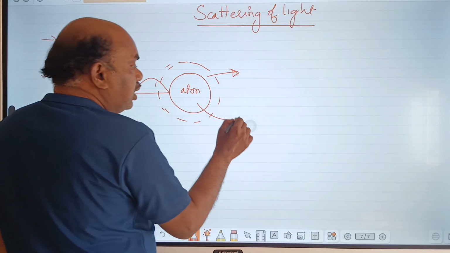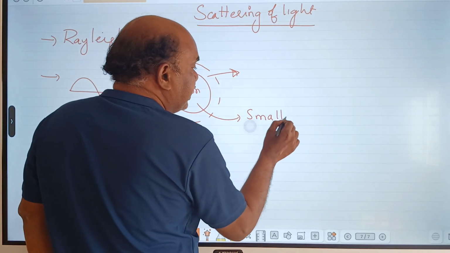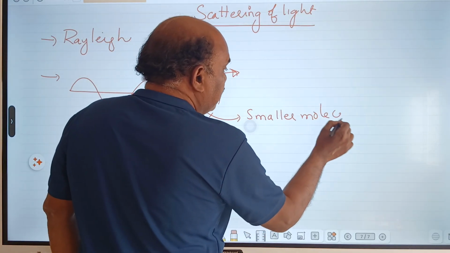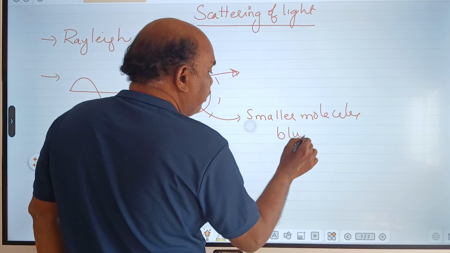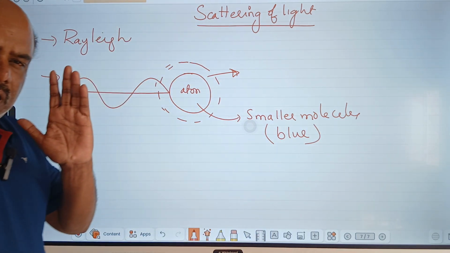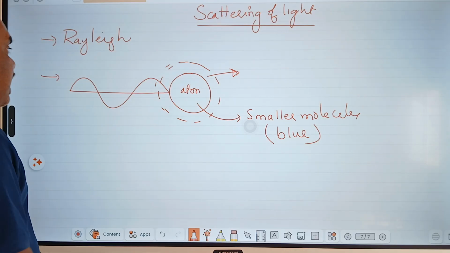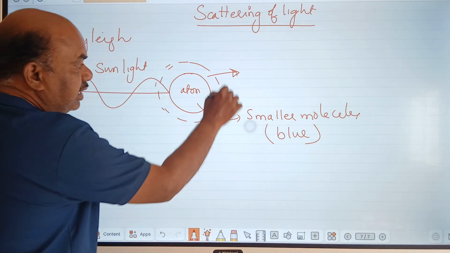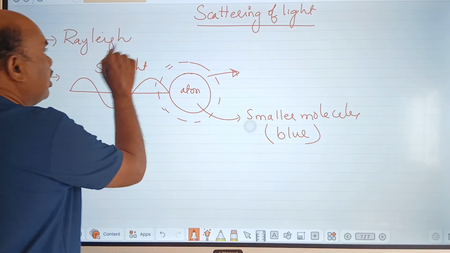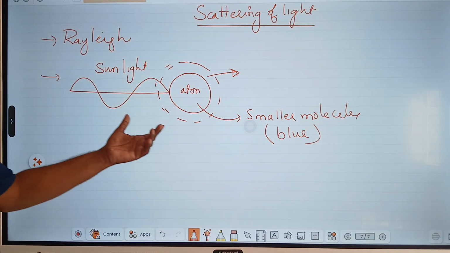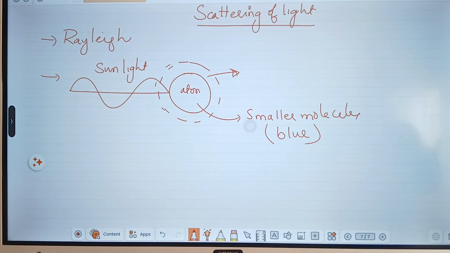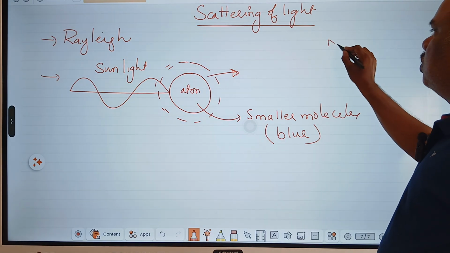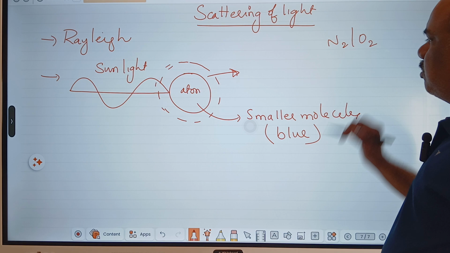Every color has its own frequency. Suppose sunlight hits smaller molecules. What will happen? They emit blue color. Smaller molecules always emit blue color. When sunlight hits an atom or molecule, it emits some energy with a frequency. This concept is called scattering. Larger molecules emit white color. Smaller molecules are nothing but nitrogen and oxygen molecules, which in our atmosphere are very, very tiny.